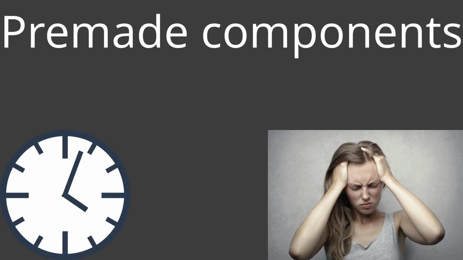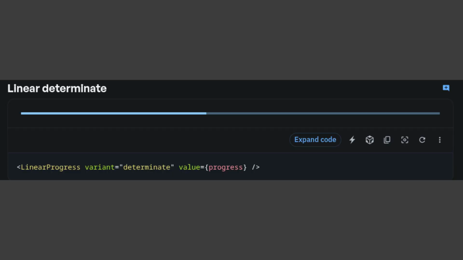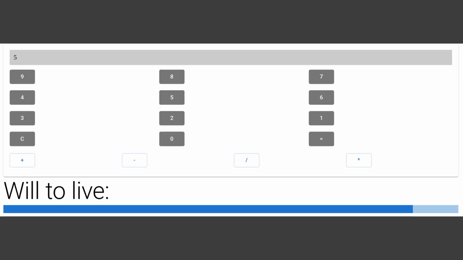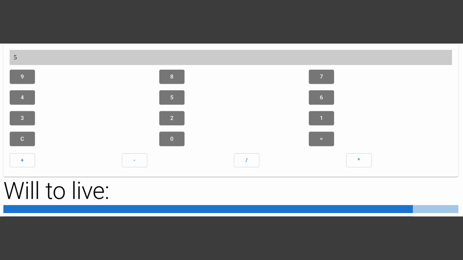Because I am using React, I can use what is called a component library. Libraries provide many pre-made components, which will save us time and headaches that would have resulted from creating custom components. I am using Material UI, or as I like to call it, MUI, which already gives us a linear progress bar to display our will to live. Our will bar starts full, and as the user interacts with our highly advanced AI, it will slowly decrease to 0. Through the various dread factors, we will subtract the constant score from our existentialism, and the bar is a visual way to let the user know.